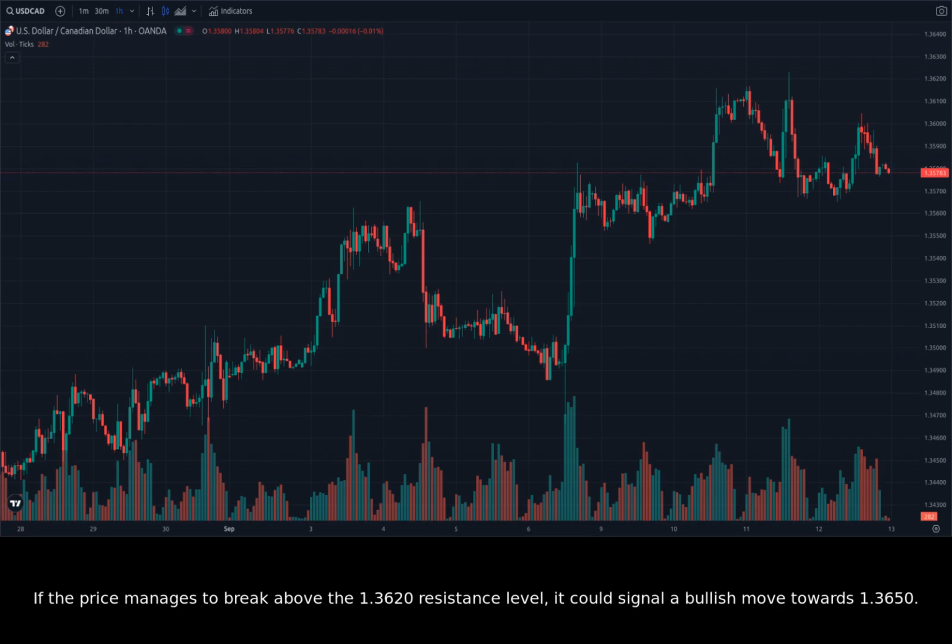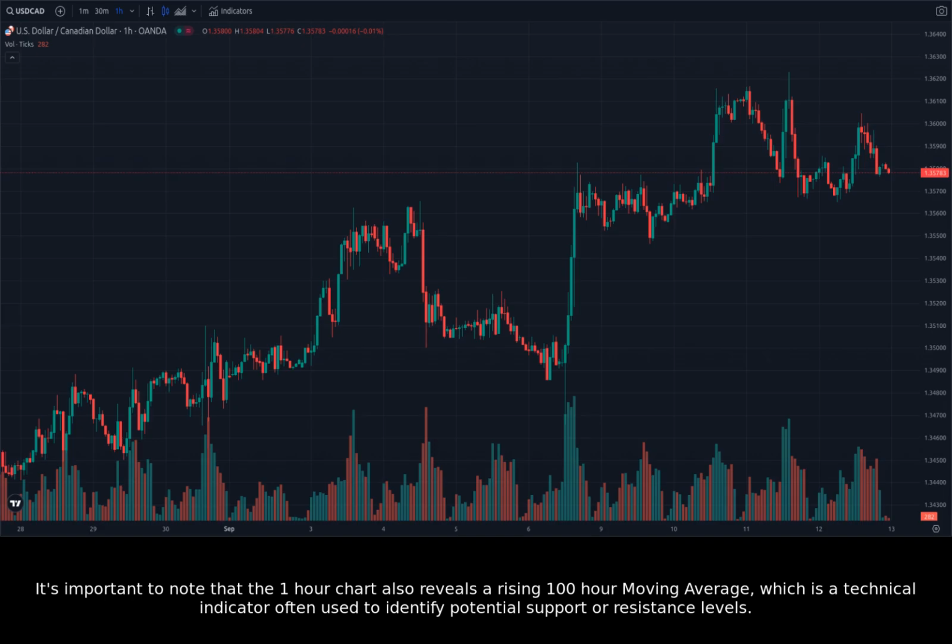If the price manages to break above the 1.3620 resistance level, it could signal a bullish move towards 1.3650. On the other hand, if the price dips below the 1.3580 support level, it could suggest a bearish move towards 1.3550. It's important to note that the 1-hour chart also reveals a rising 100-hour moving average, which is a technical indicator often used to identify potential support or resistance levels.